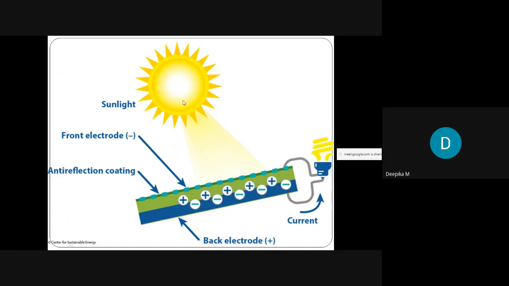So when sun rays fall on the barrier or the junction, it reduces the barrier potential, hence the charges can easily move from either side. Therefore the electric potential, or electrical energy, will be generated, and that can be given to a load. So this is how solar panels are going to work.